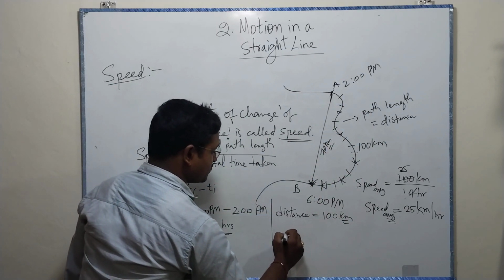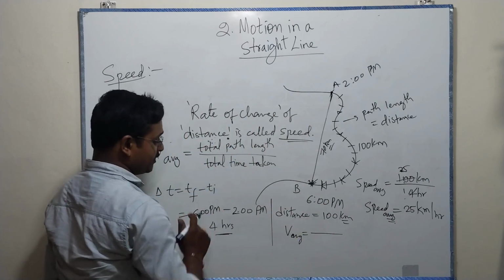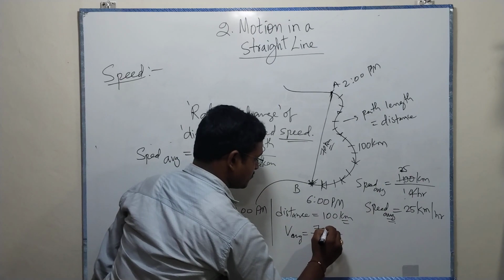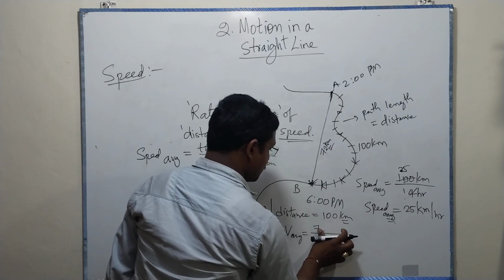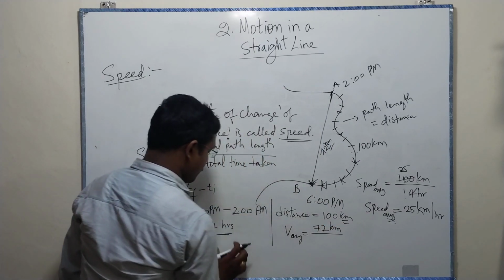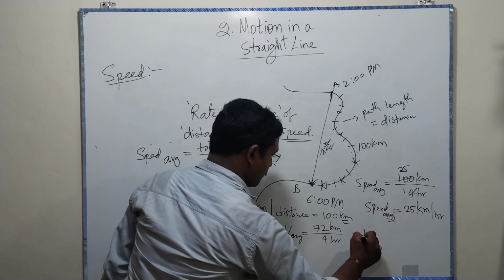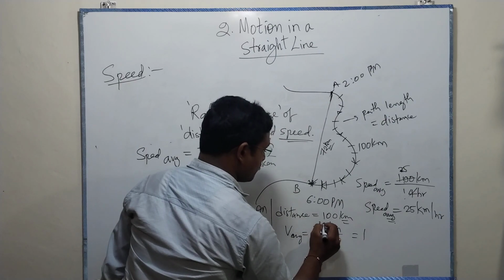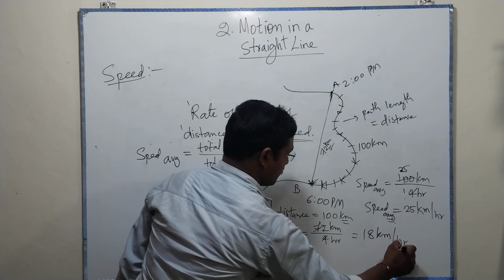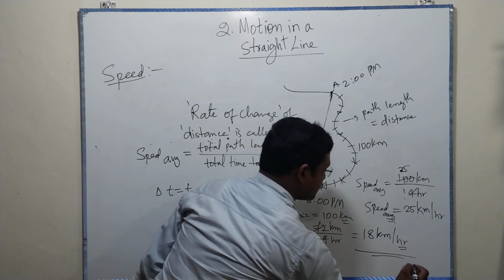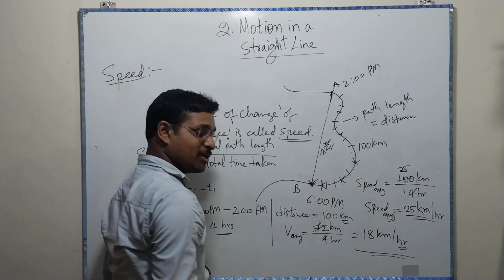Now the average velocity, v average, is equal to total displacement. Displacement is how much? Let us take 72 kilometers here by 4 hours. The total time taken is 4 hours, which gives 18 kilometers per hour. This is the average velocity for the 2 points, and the other is the average speed for the same points.